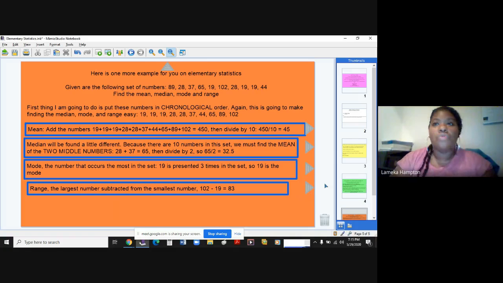And finally, range being the largest number minus the smallest number, we have 102 minus 19, and my range for this set would be 83. Okay,